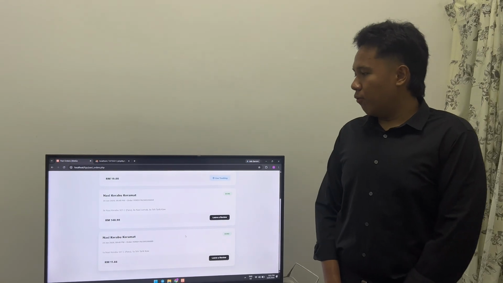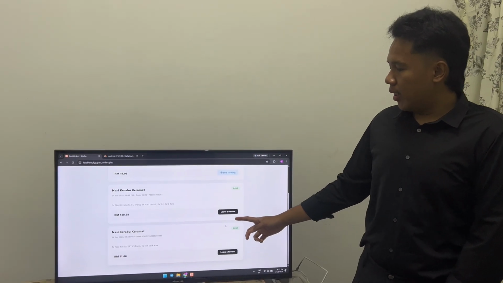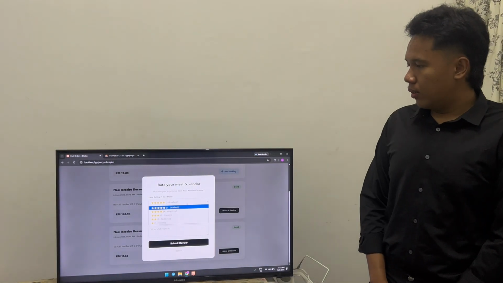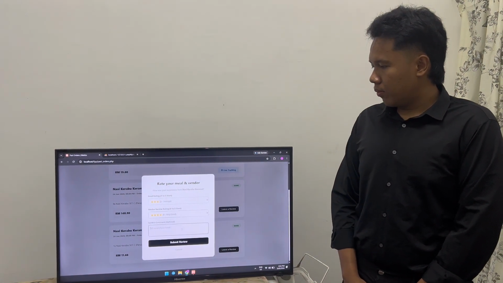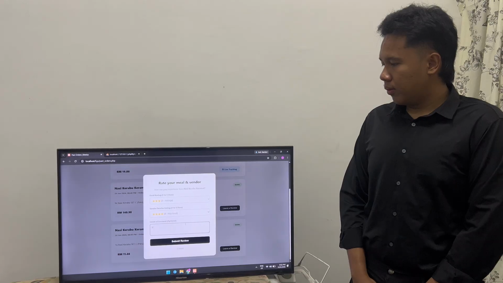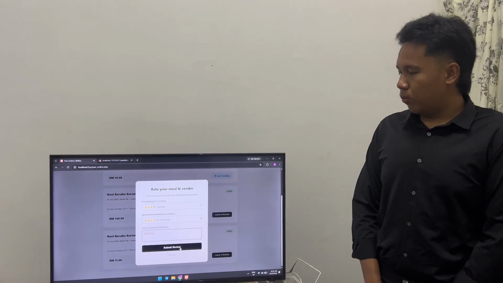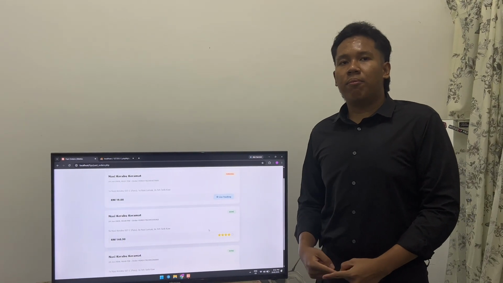Let's see if our food is done. As we can see, there's two orders that we done, so we can leave a review. Let's say we want to leave a review for this food. You can leave some comment, but it's optional. And we submit the review. And the review will be calculated and updated in real time.